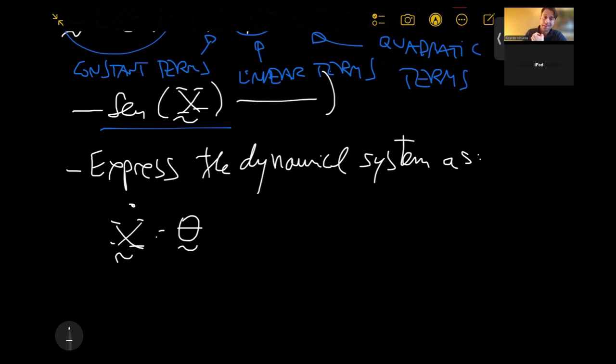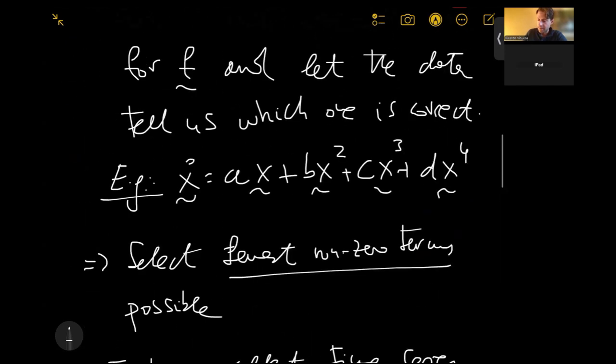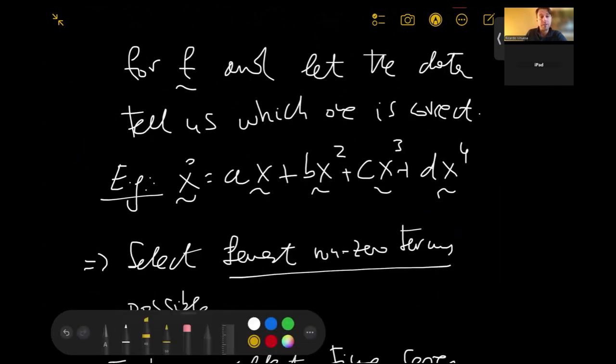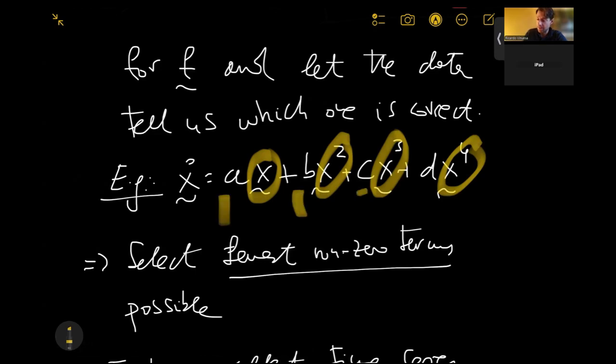So this would be basically the library of possible terms, the dictionary, theta of x, multiplied by a set of coefficients, right? Remember, if we go back to the example above, the dictionary of terms would be the linear one, and then the quadratic, the cubic, and the fourth power. And then the unknown coefficients would be A, B, C, and D.